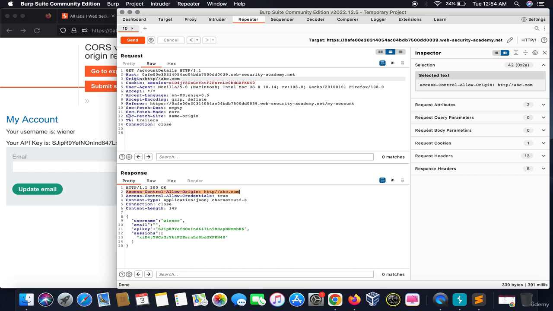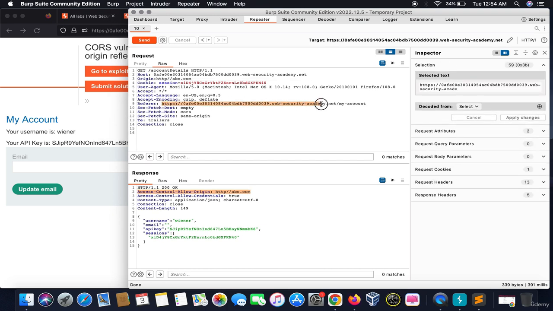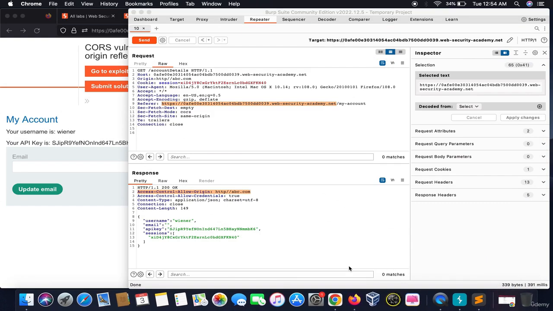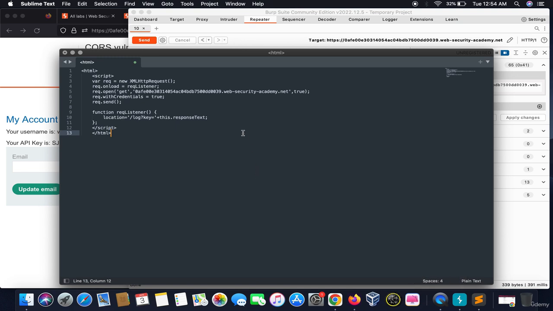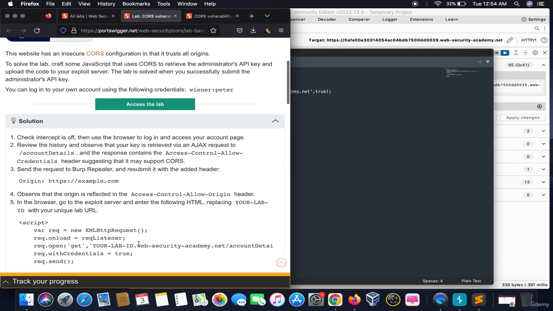Got it, everyone? So how will we exploit this particular thing? This is our lab URL. So we need to craft a response in order to get the credentials of the victim. I will paste my unique lab URL, and as we all know, we need to get the account details.